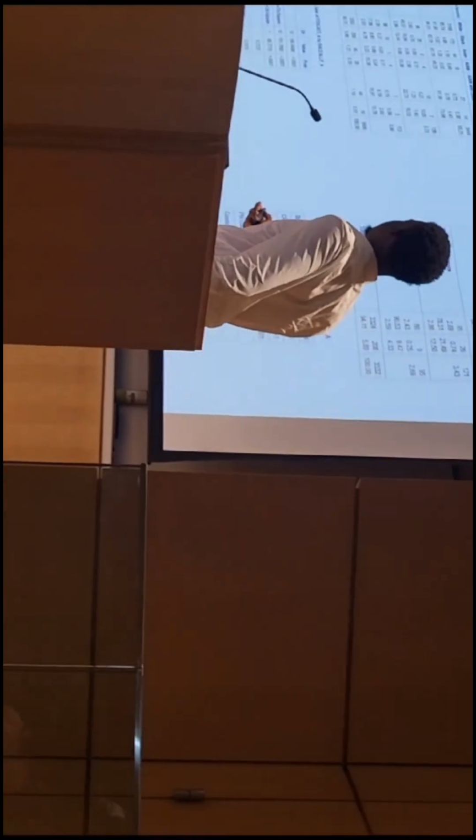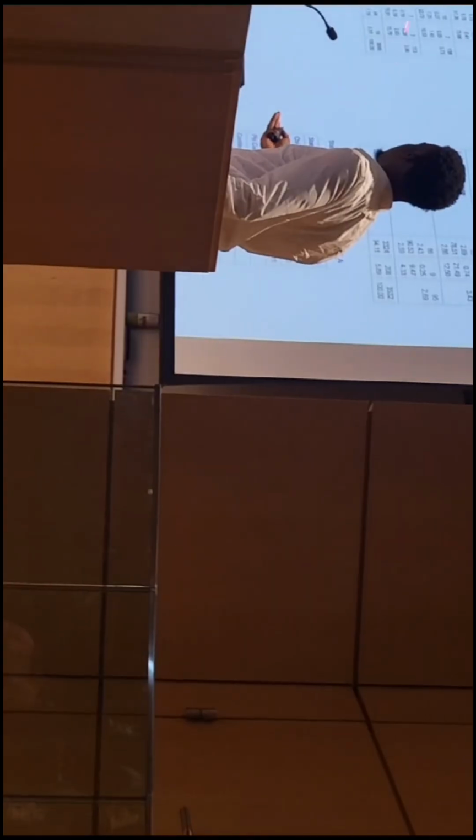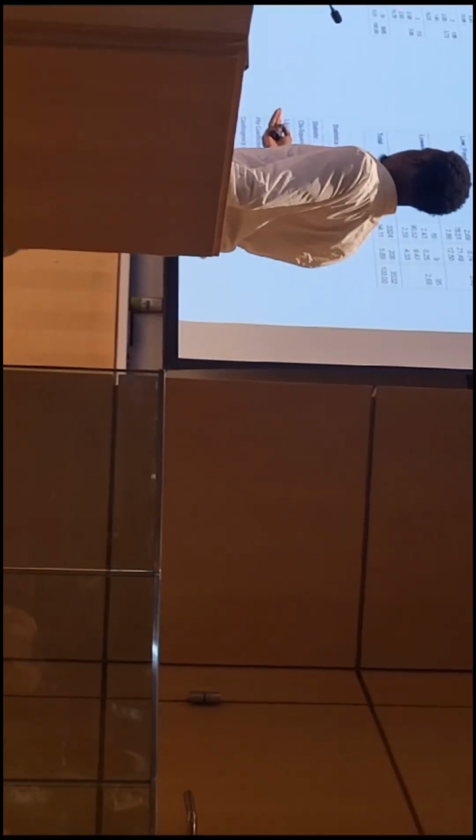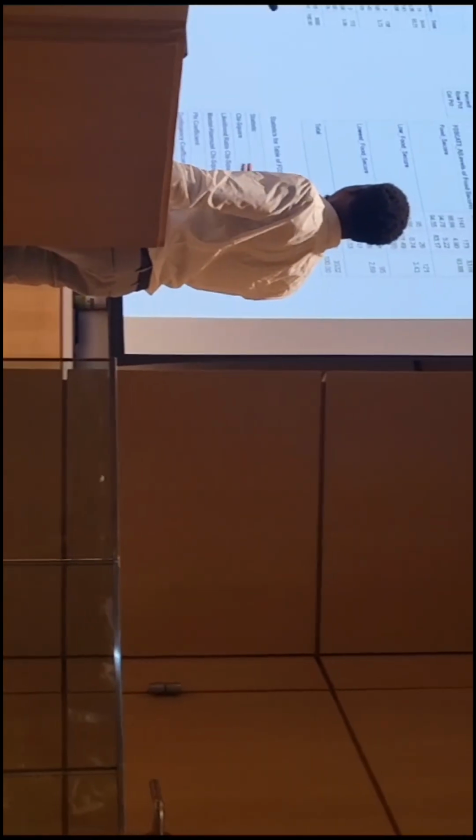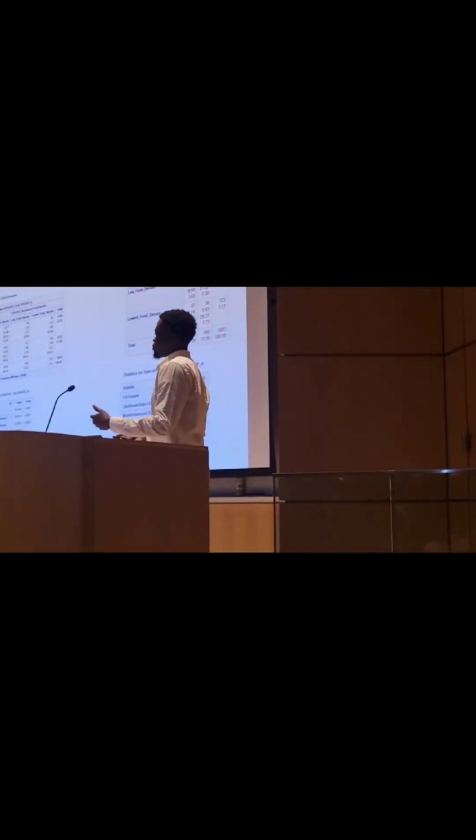So here I looked at all the cancer patients, and I looked to see which cancer patients are more likely to be food insecure or lowest food secure. And unfortunately, our black and brown cancer patients are more likely to be in food insecure levels. And then on the table on the right, you can see that in low food security, black cancer patients were 6 times more likely to be in low food security than white patients.